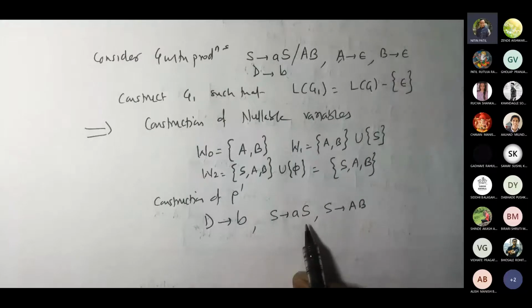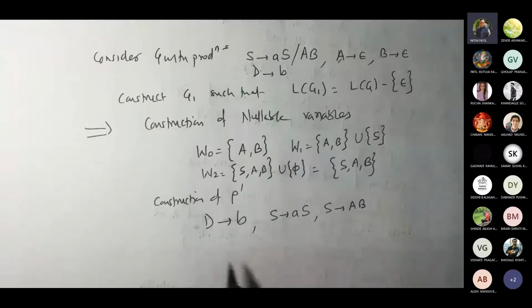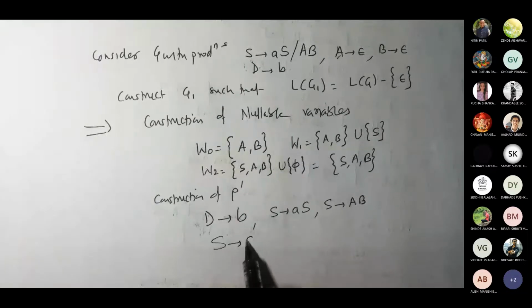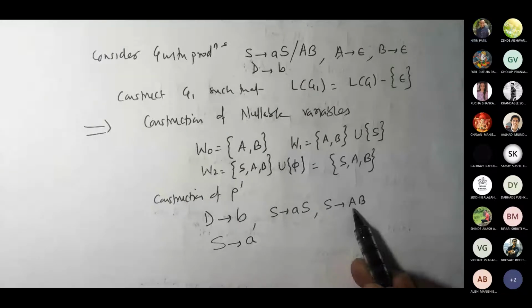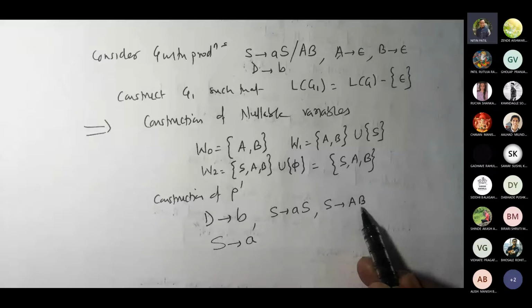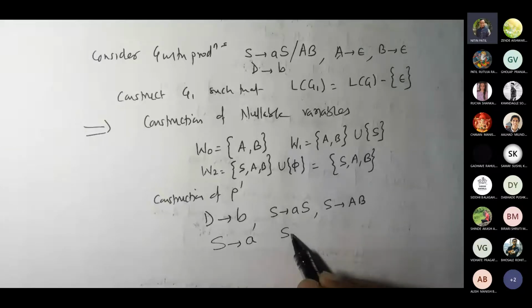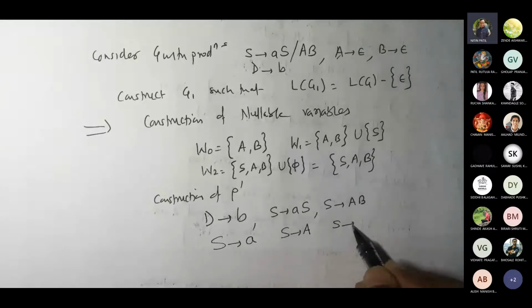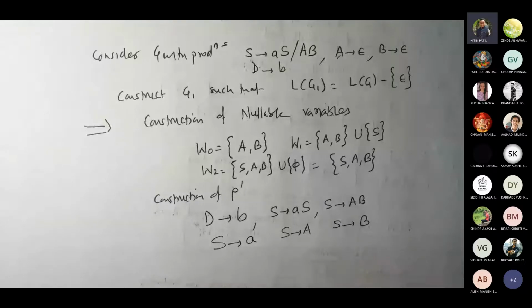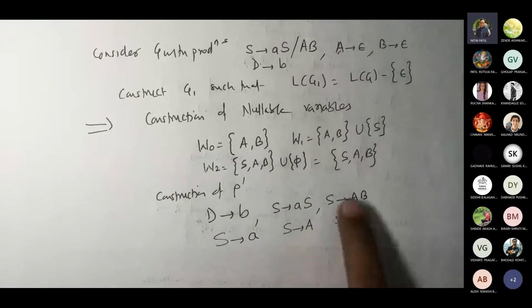Now we have to replace each alpha. So this alpha is not epsilon. This alpha, yes, it is nullable. So epsilon. So what you are going to get? S gives A. Correct. Now this alpha, suppose if you don't take this as epsilon, this would be epsilon. So this would be S gives A and S gives B. Correct. So this should be your production set. Now you may say, are we going to use these three? Right now, no. But we have to keep them. So the next theorem that we are going to see would be removing these three.